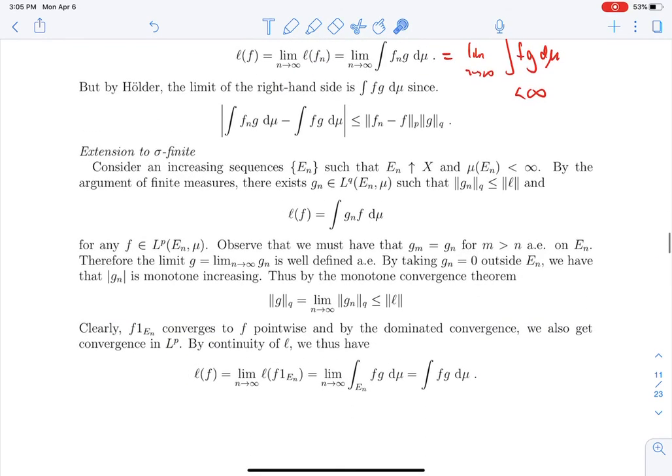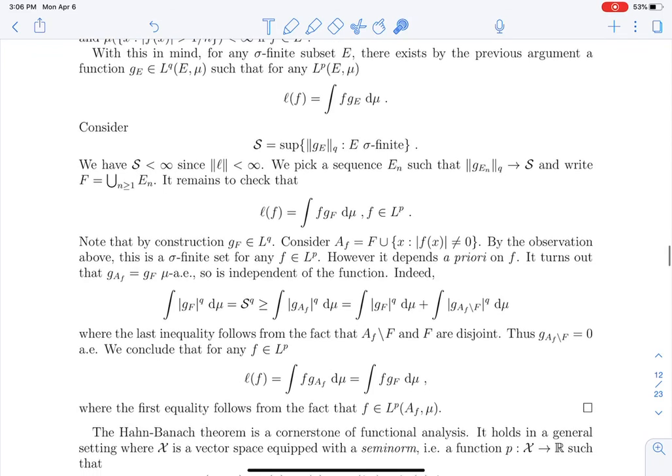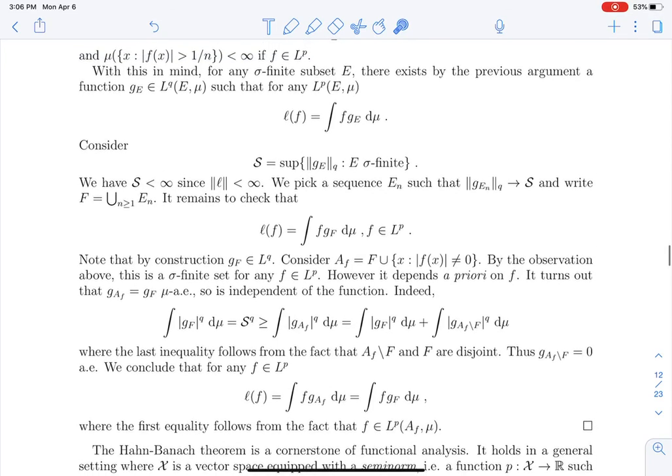Now you can extend to sigma finite by the usual trick, that is, you have the existence of this function Gn if you restrict the analysis to a set of finite measure, say En, that increases to X. So this is fairly standard. Now the extension to any mu, if p is between 1 and infinity, is a bit clever. I will let you read it, but I will not necessarily focus on it.